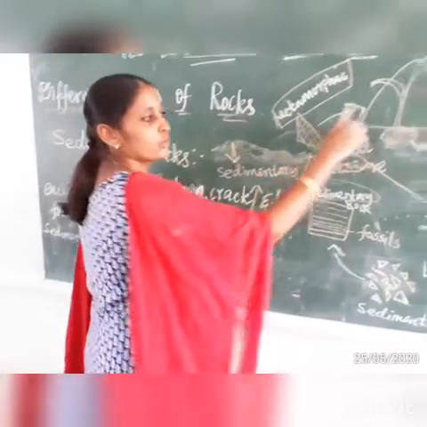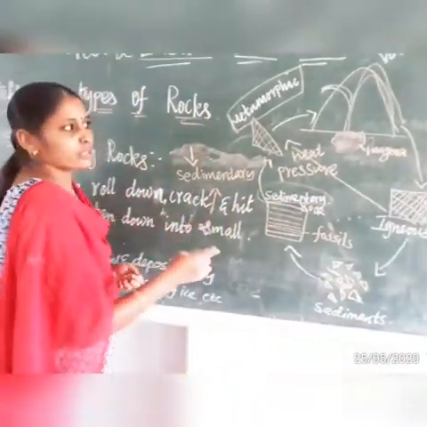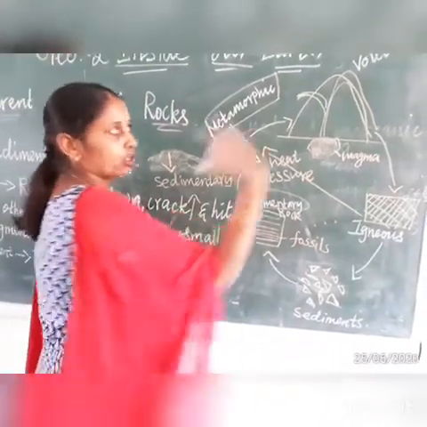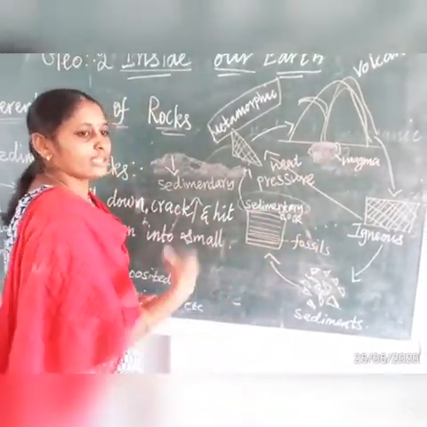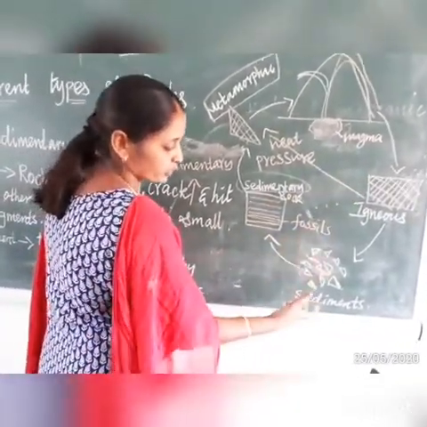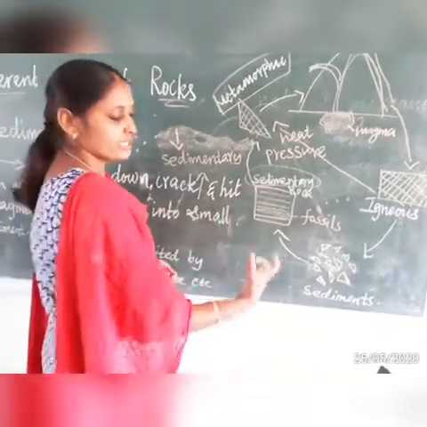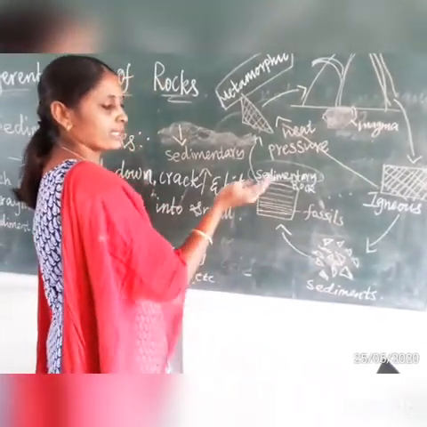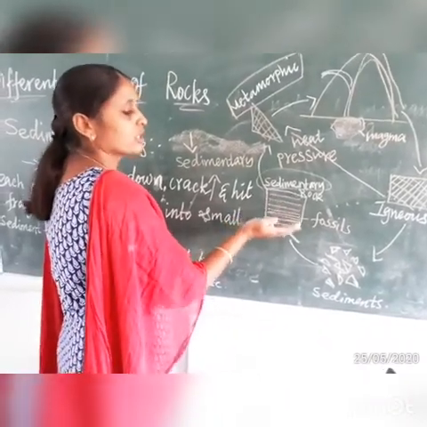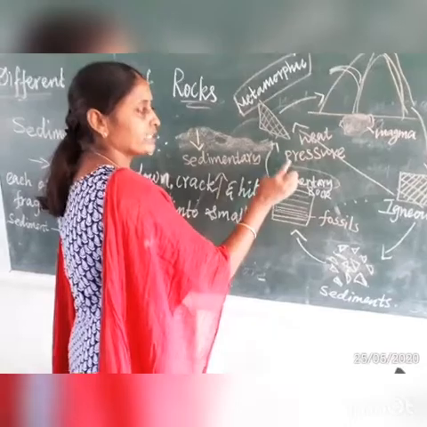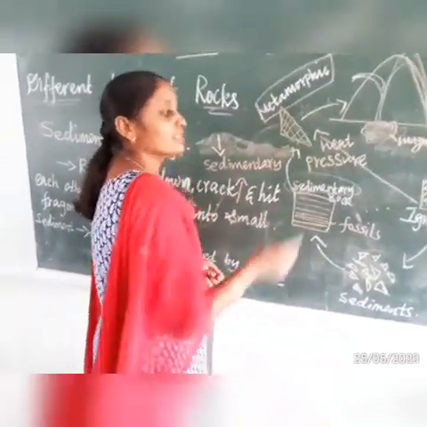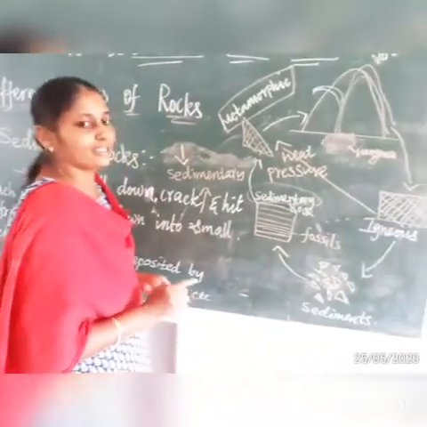So how does the rock cycle work? First we have the igneous rock: the magma converts into lava. That lava cools down and we get igneous rocks. The igneous rocks break down into small grains, and those sediments settle down layer by layer. Within that settlement we get the sedimentary rock. Due to pressure and heat, the sedimentary rock converts into metamorphic rock. This is called the rock cycle. Clear, dears?